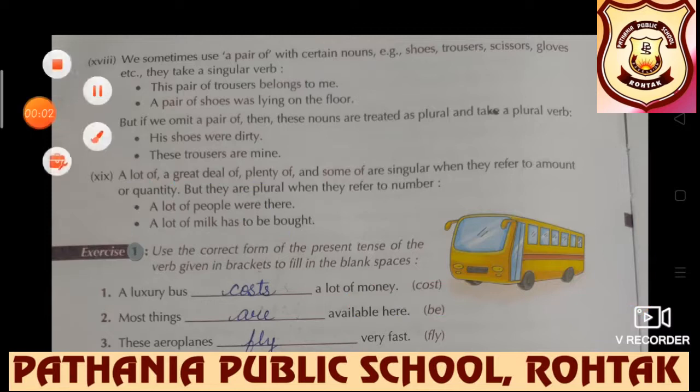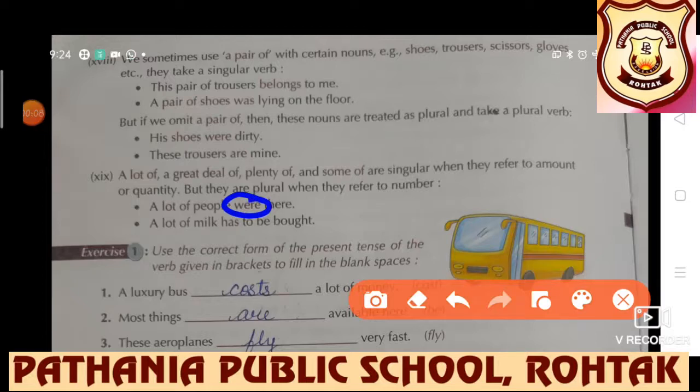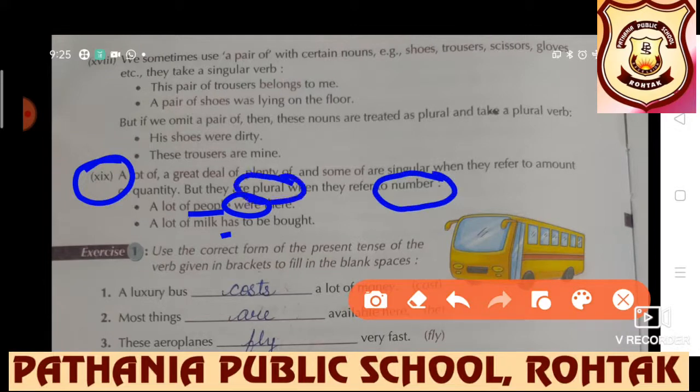Now students, the question arises why a lot of people were is there, a lot of milk has is there. So beta, read this point once again. A lot of people. People means number. So if number is concerned, then it takes a plural verb form. If quantity is concerned, then it takes a singular verb form.